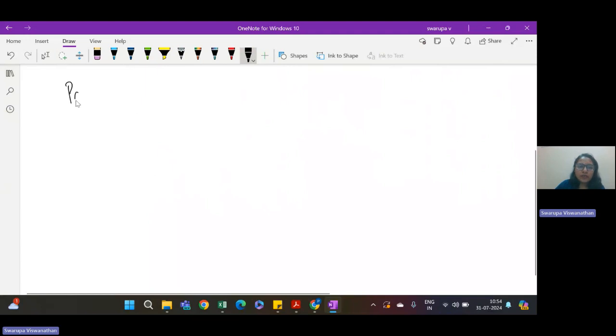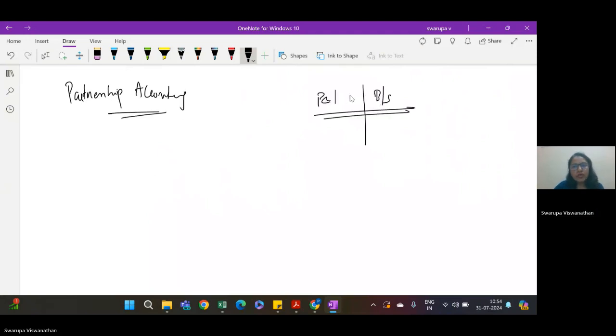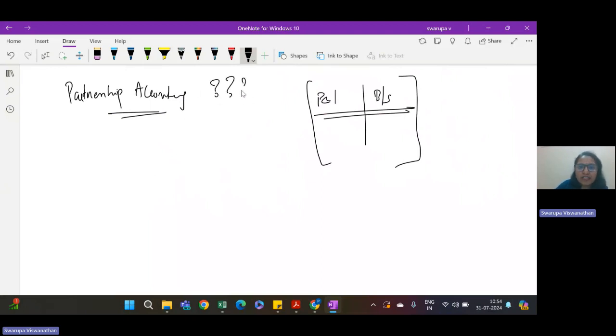So coming to partnership accounting. In partnership also, the P&L and balance sheet are the same as that of a trading organization or a manufacturing organization or any service sector industry. So there is no change in the P&L and balance sheet. Then what is so specific about partnership accounting? The main reason partnership accounting has so much significance is because there are two or more partners.